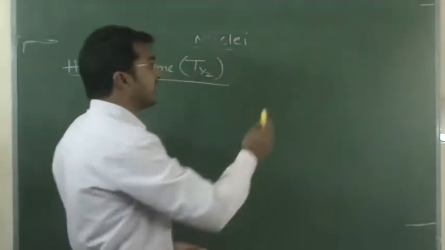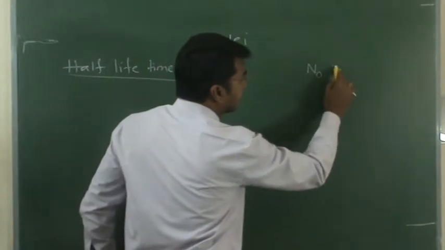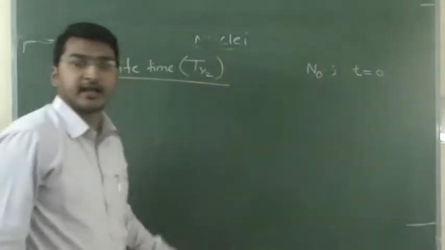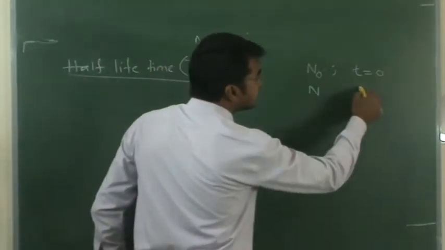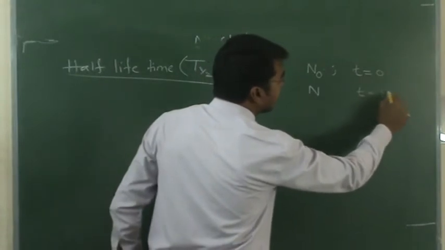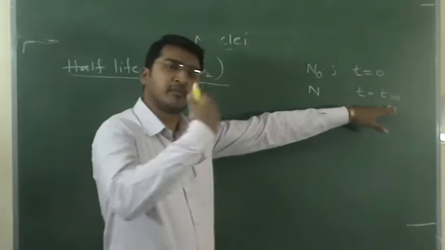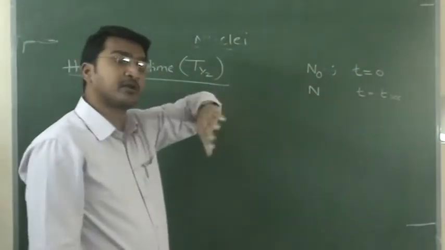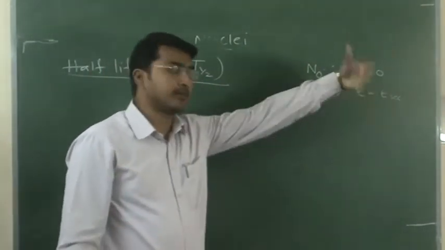Initially N naught number of nuclei at t equals 0 seconds, and N number of nuclei after t seconds. This t may be 1 year, 100 years, 1000 years, whatever it may be. N is the number of nuclei present after t seconds.